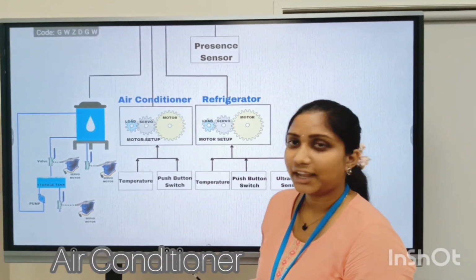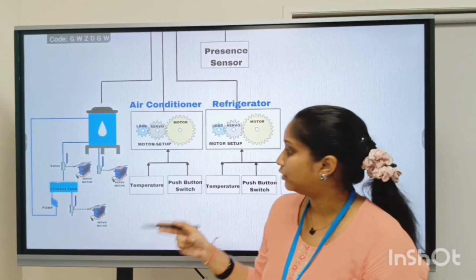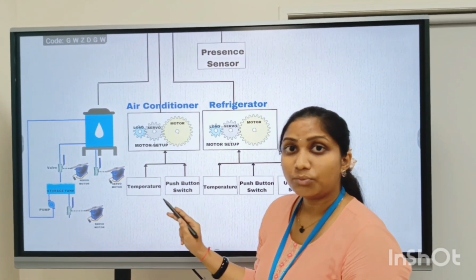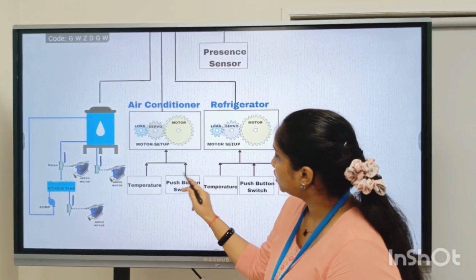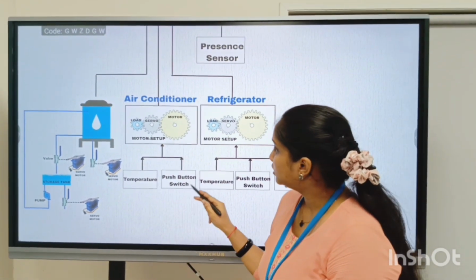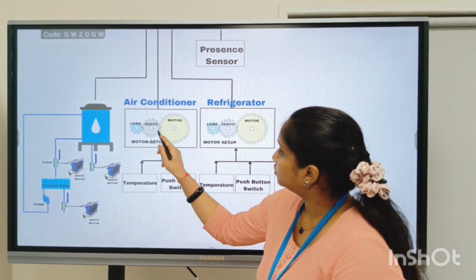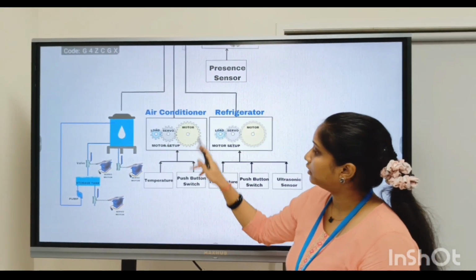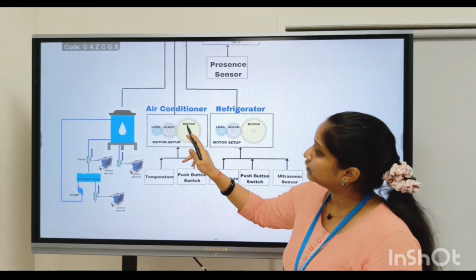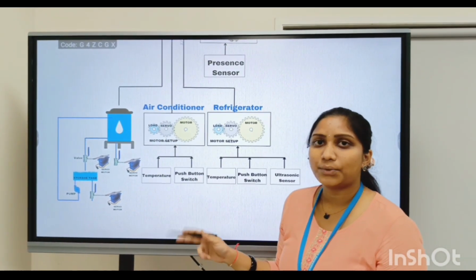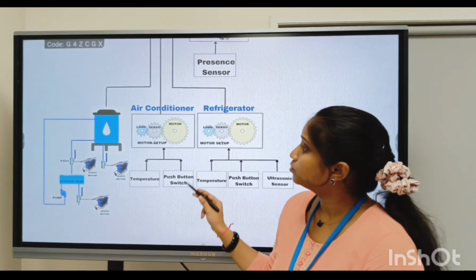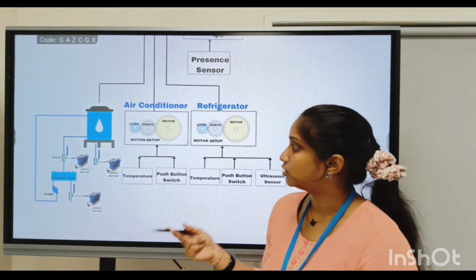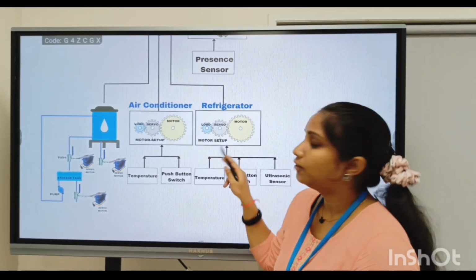This is the circuitry we have designed for the air conditioner. Let us consider 25 degrees Celsius in a room. If the temperature drops to 25 degrees Celsius, then a signal will be sent to the servo motor. This servo motor will disconnect the connection between load and the motor. Here we are installing a push button switch at the door. If the person passes through the door, then a signal will be sent to the servo motor to disconnect the load from the motor. So in both the refrigerator and air conditioner, the motor keeps running for all of these parameters. It is just getting detached from the load using this servo. Hence, it is operating in no load condition. A motor consumes more power when it is switching on and off, but compared to the motor running in a low load condition, it does not consume that much power. Hence, we are implementing these conditions for power conservation.